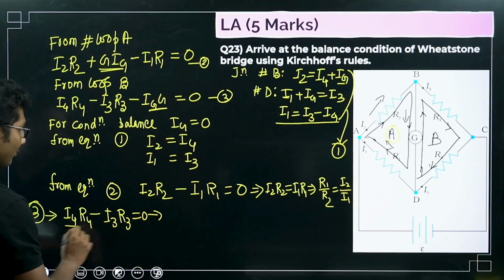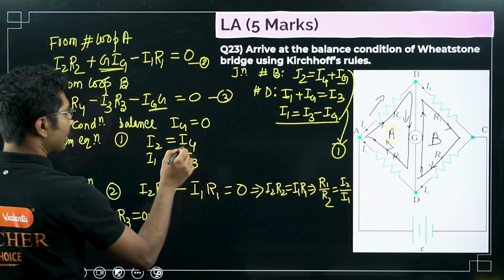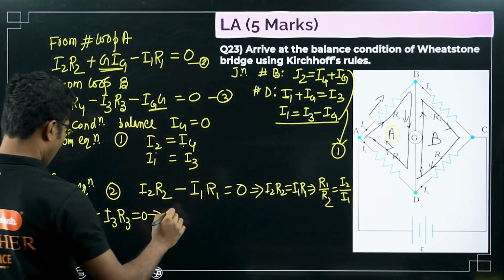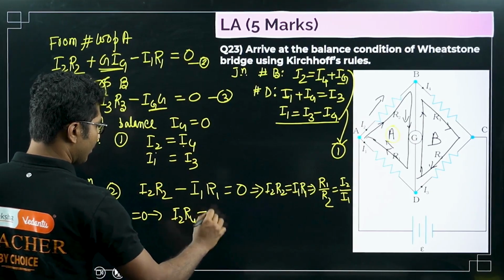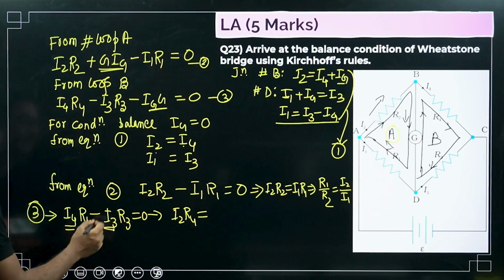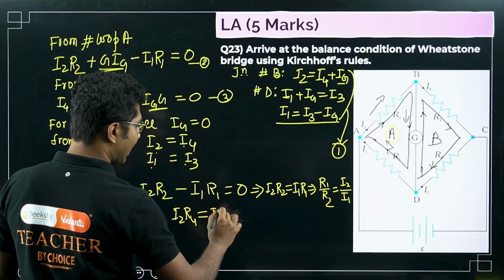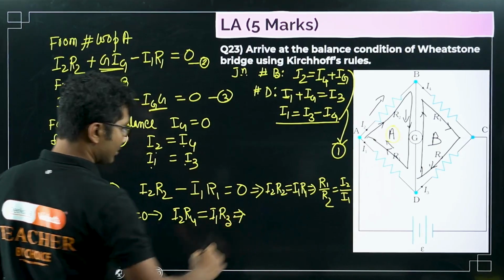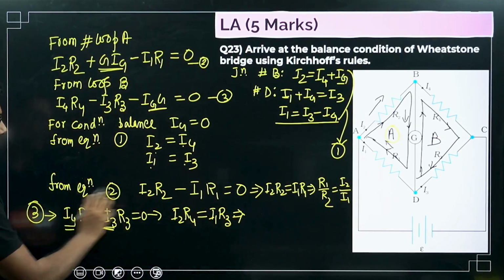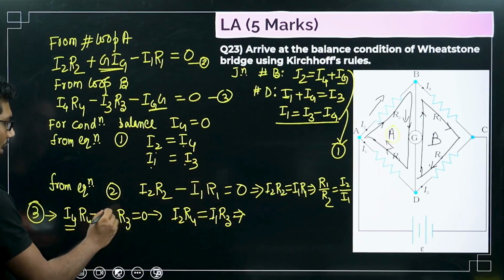Now what is I4? I4 is equals to I2. So I2 R4 equals to, what is I3? I3 equals to I1. So I1 R3. We have taken this negative on the other side, and we have also put the I3 R4 value.